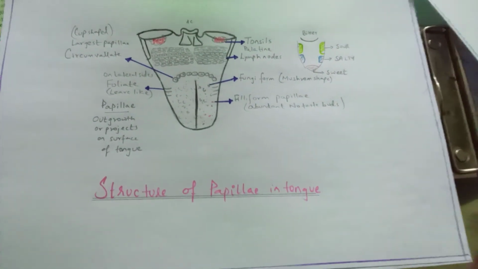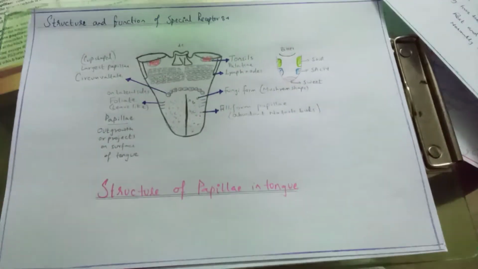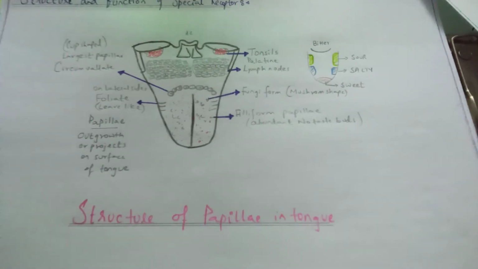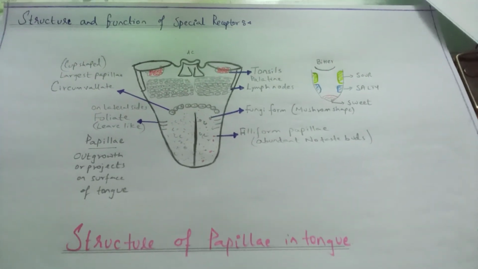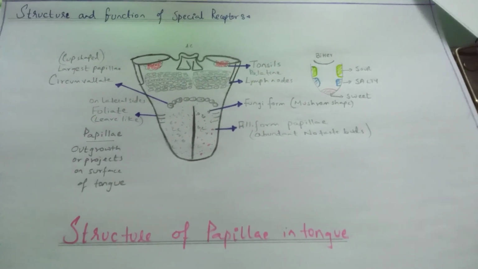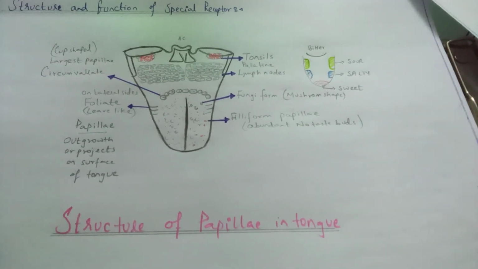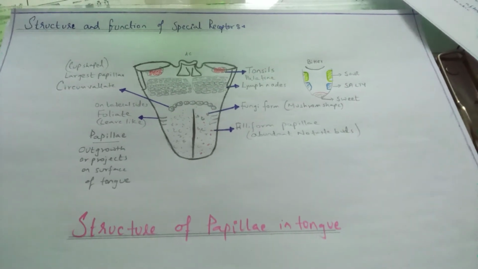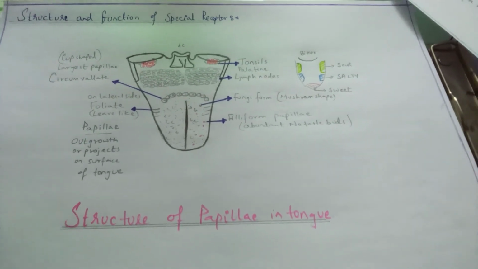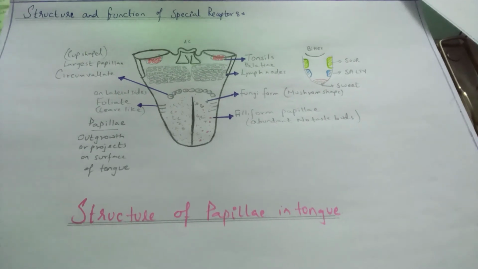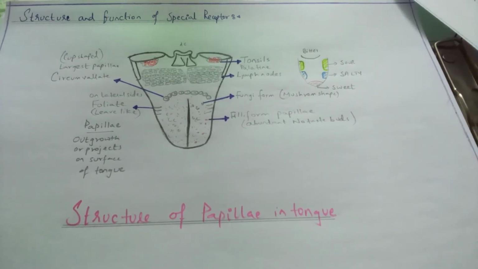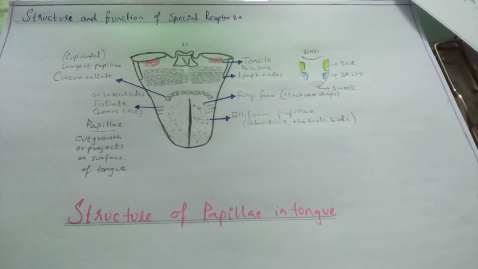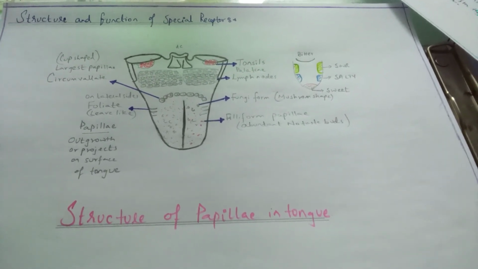Now the topic is structure and function of special receptors. In this topic, we will study the detailed structure of the taste receptor, that is gustation, not gas station, that is gustation. Okay. So the tongue contains many ridges and valleys called papillae. Okay? The tongue contains many ridges and valleys called papillae.